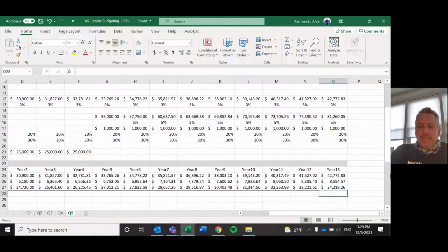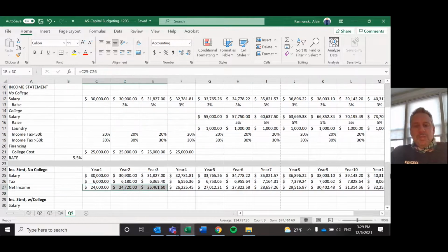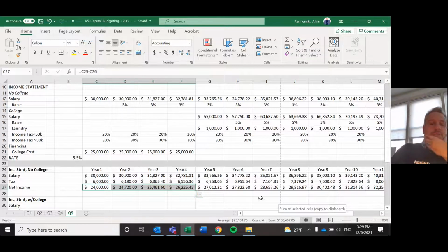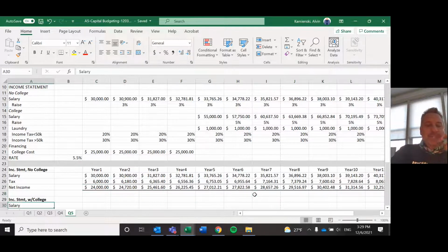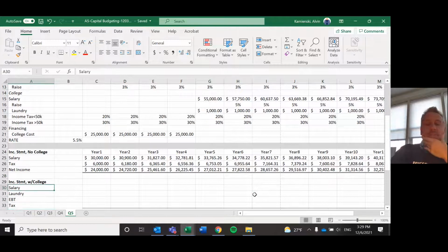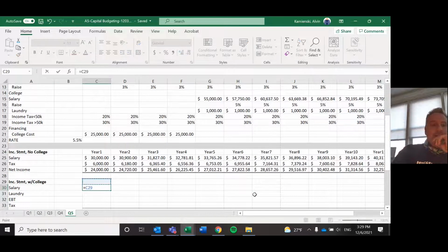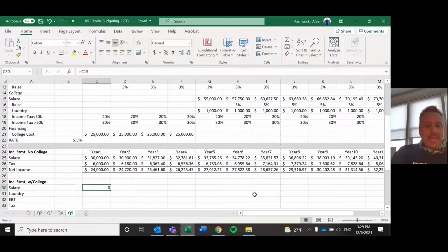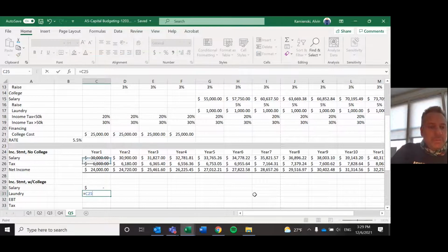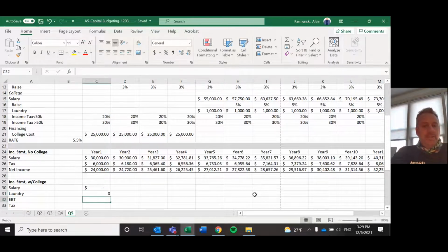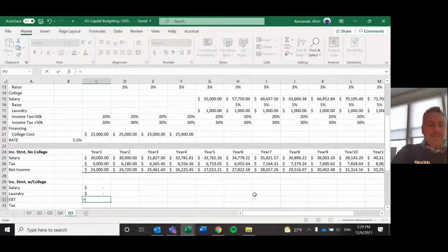And the idea would be, when you went to college, you give up at least $100,000 worth of money that you could have earned if you would have invested otherwise. That's the idea of marginal. But let's go ahead and put that marginal idea together and compare it to our with-college investment. If we went to college in our first year, we make no salary. And luckily, we would also pay for no laundry. But our EBT would be our salary minus our laundry, which is 0.